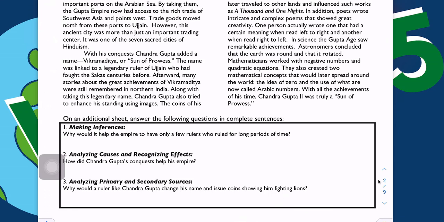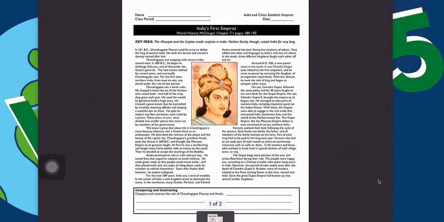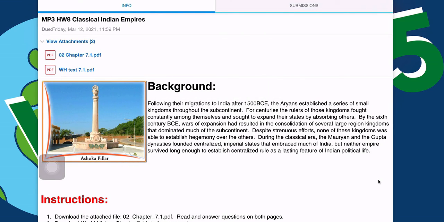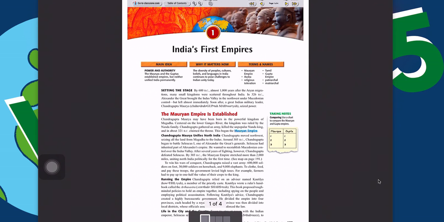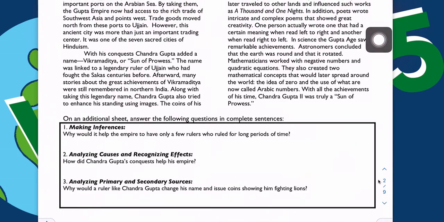I've also blended the second attachment. So if I hop back over to Schoology, you'll see the second attachment is going to be a textbook section from the World History text. This is not the AP World History text. So you'll see this is a little bit easier to read. But when you send this over to Notability, just go ahead and blend that right in with the same note.